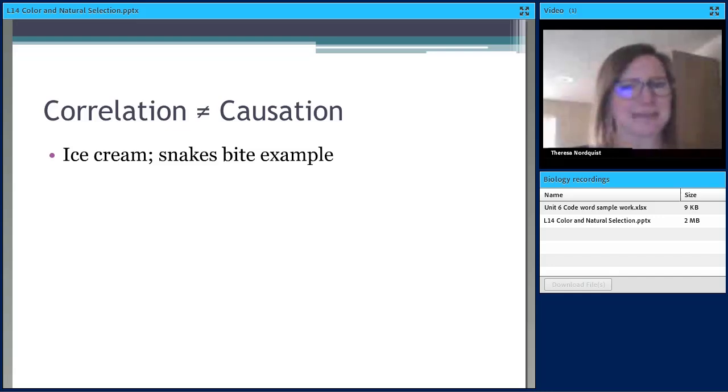So does eating ice cream cause snake bites? That doesn't make any sense. And if you think about it and do some other research, you find out another thing that's happening is temperature is rising. So people are eating ice cream because of the temperature. Snakes are more active because temperature is rising, and so now they're out there, and people are getting bit more often. But the ice cream part is not causing the snake part.